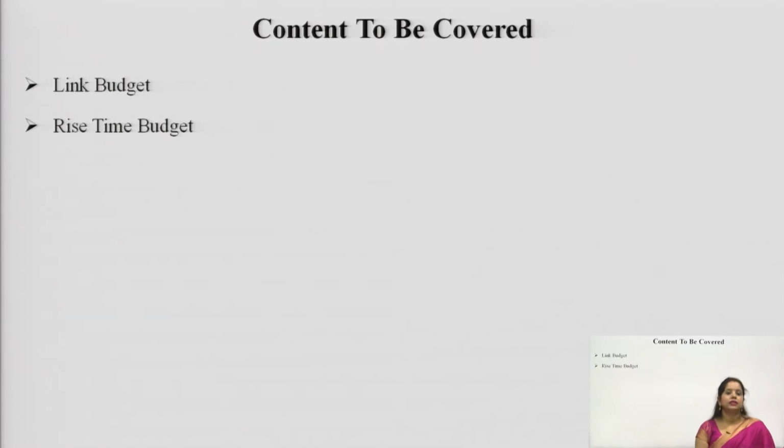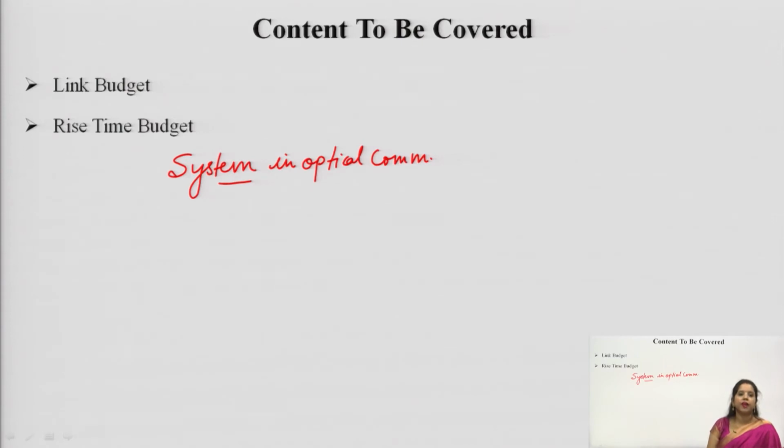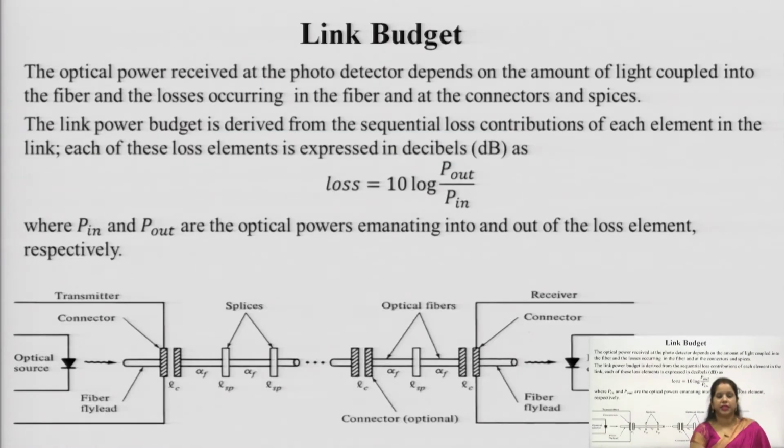In the previous class I have already told you that while designing any system in optical communication, we take into account various types of analysis, so that our final designed system is more appropriate. These are the two types of analysis: the first one is the link budget analysis and the second one is the rise time budget analysis.